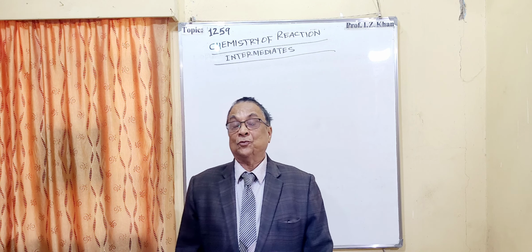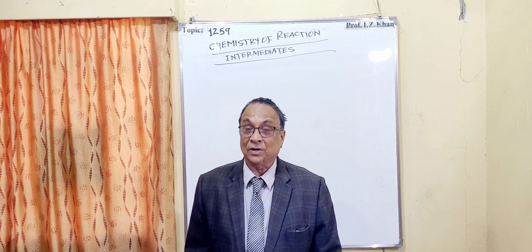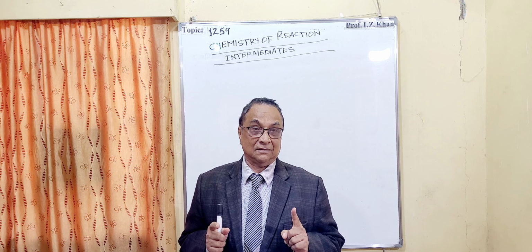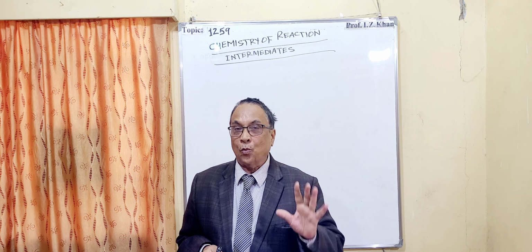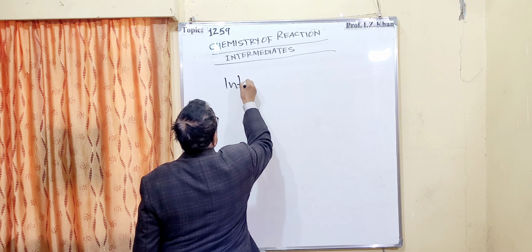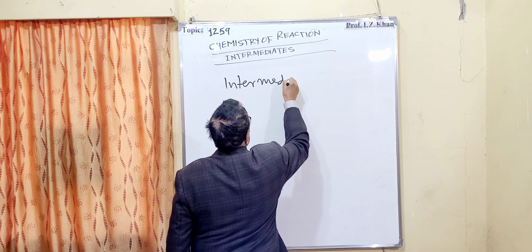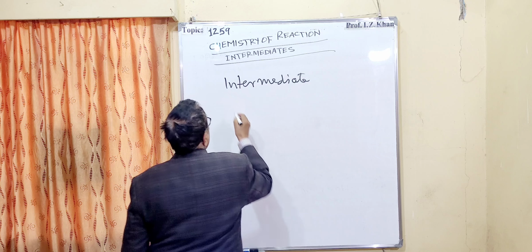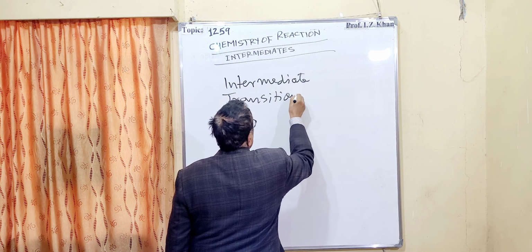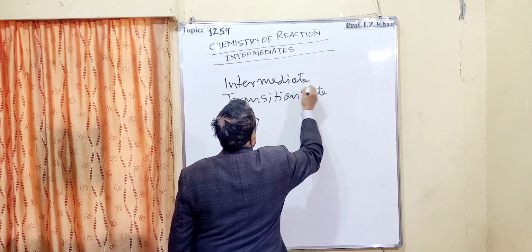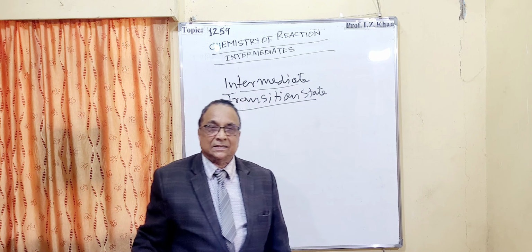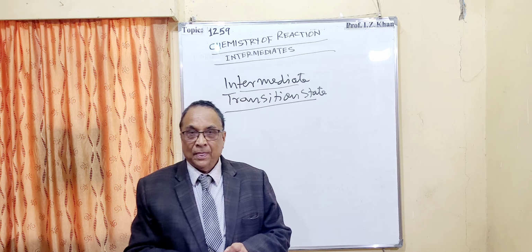And secondly, which is very important for students to understand because they are always confused, there are two conditions discussed in the reaction process. One condition is called intermediate, and the other one is called transition state. So one is the intermediate state of the reaction, the other one is the transition state.